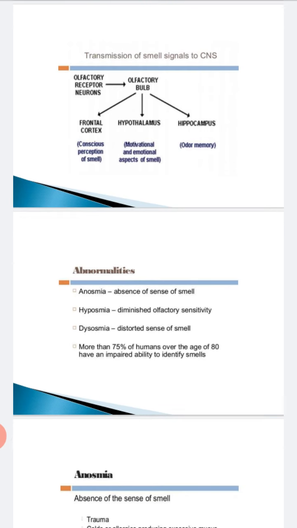Sometimes in early age also, due to trauma, allergies, or excessive mucus secretion, polyps are caused in the nose. Anosmia also occurs if there is a deficiency of zinc.